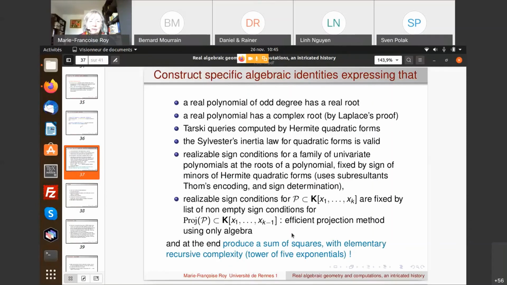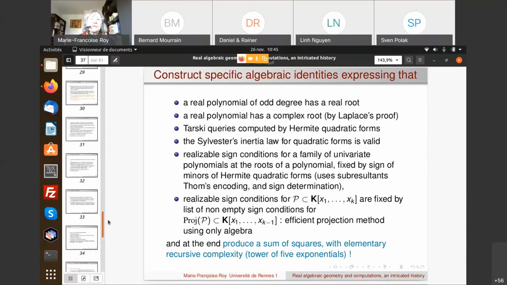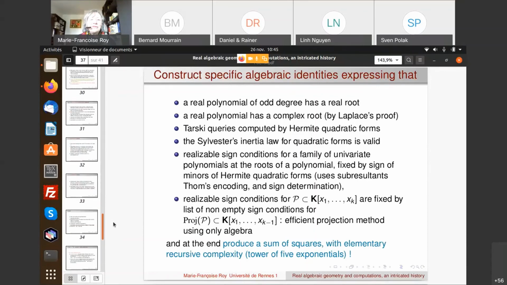And after we do that, it's a very long paper, like 120 pages, we are able to produce a sum of squares with elementary recursive complexity, and it turns out that it is the tower of 5 exponentials. And at that point, we cannot do better. We have little hope for a method which would be using only a tower of 4 exponentials, but it's still not clarified entirely.